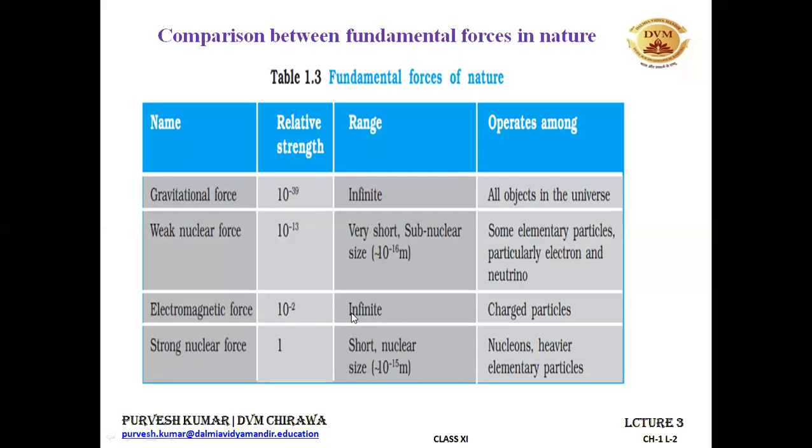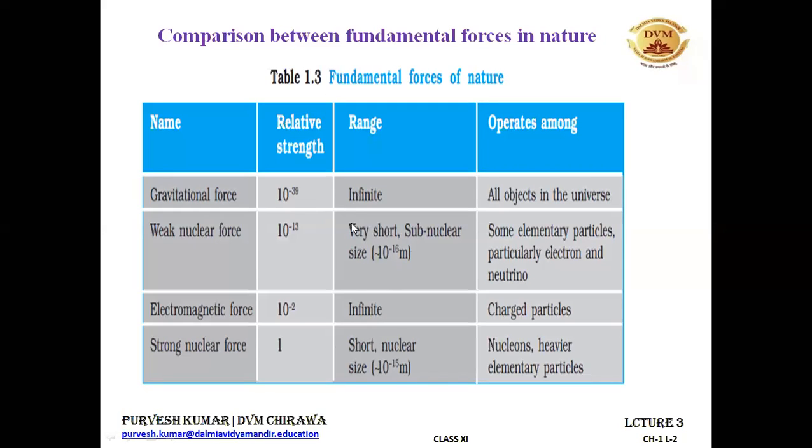The electromagnetic force has an infinite range. It means it can act up to infinite distance. And the weak nuclear force acts at a very short range, of the order of 10 to the power minus 16 meter. It means it has even lesser range than that of the strong nuclear force. 10 to the power minus 16 is even lesser than 10 to the power minus 15. The gravitational force is of infinite range. It can act between bodies up to infinite distance.